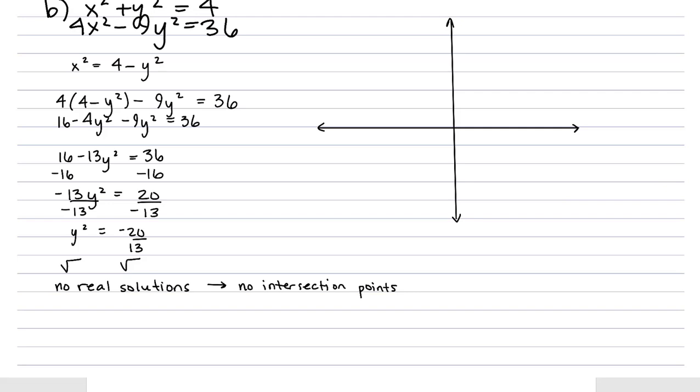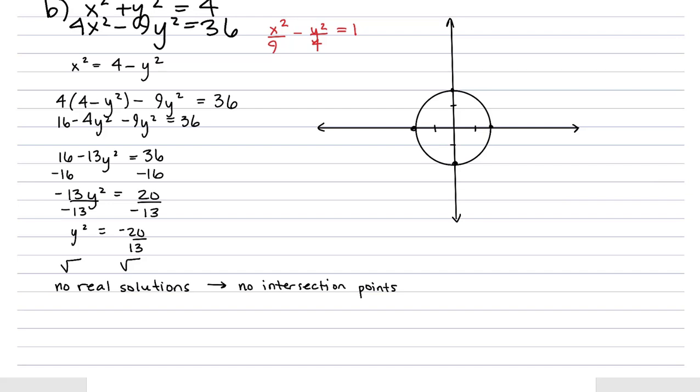Okay, so x squared plus y squared equals 4 is our circle with radius 2. There we go. And our hyperbola, when we put that into standard form, would be x squared, dividing both sides by 36, we'd get x squared over 9 minus y squared over 4 equal to 1.